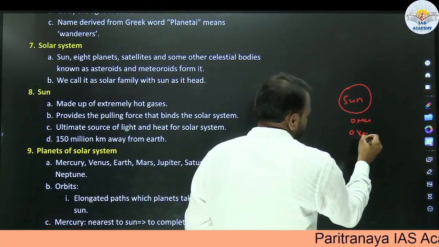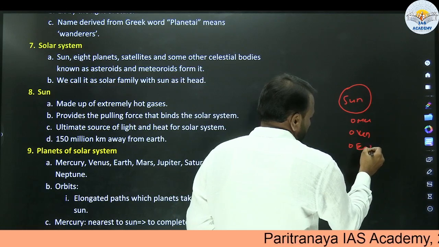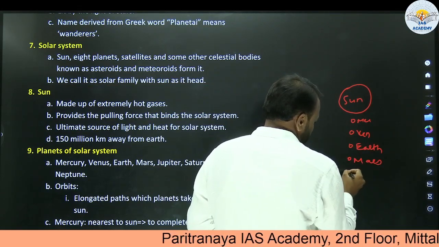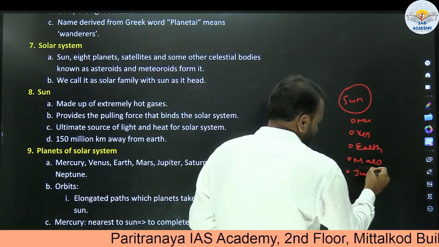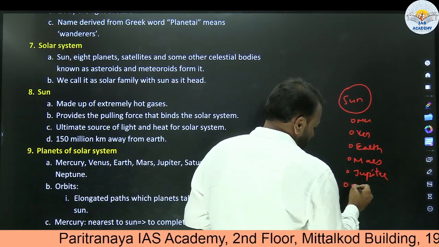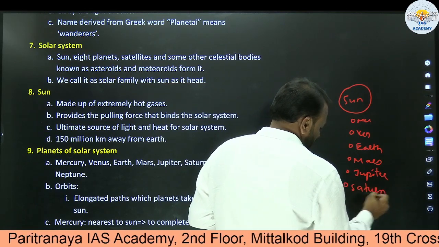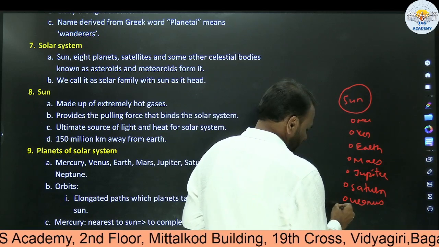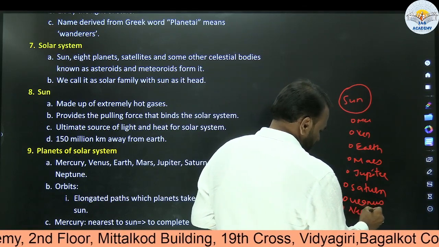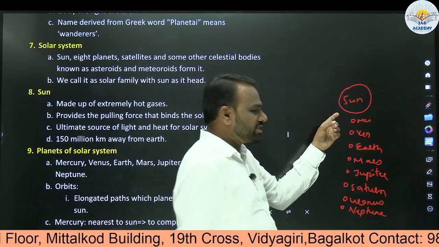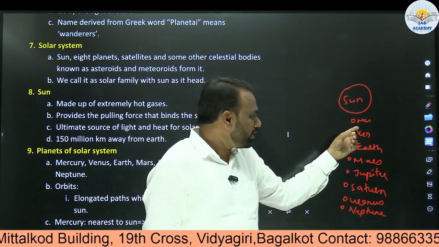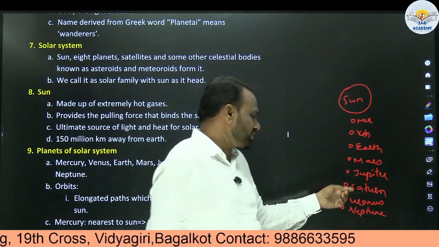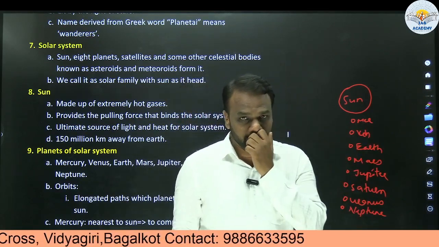Next, Venus, Earth, Mars, Jupiter, Saturn, Uranus, and finally Neptune. So the nearest planet to sun is Mercury, then Venus, Earth, Mars, Jupiter, Saturn, Uranus, Neptune. There are totally 8 planets.